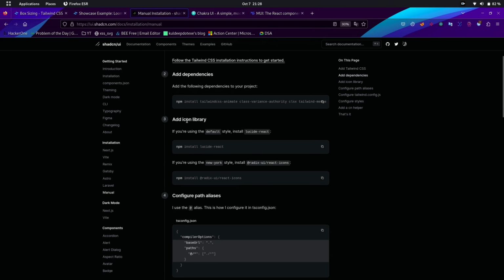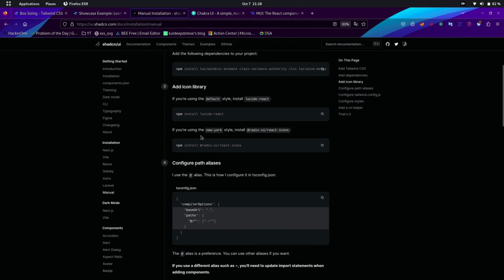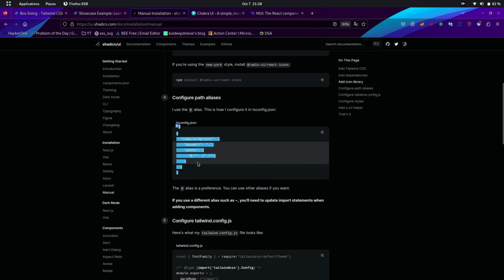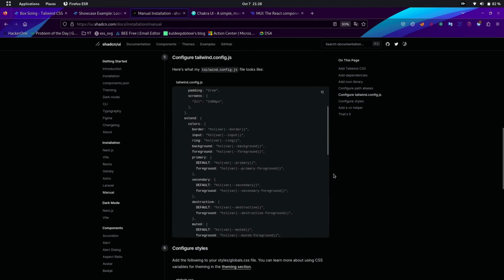You will also require an icon dependency in your components. You can get the icons shown in this theme dashboard from Lucide React. Use this command to download it. Now configure your TypeScript config file by adding this to the tsconfig file in the root of your project. Configure your Tailwind file using this content.